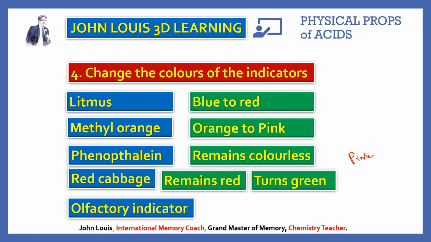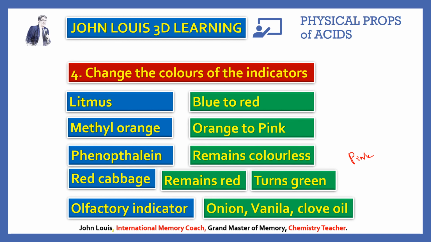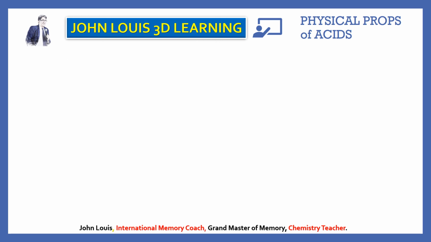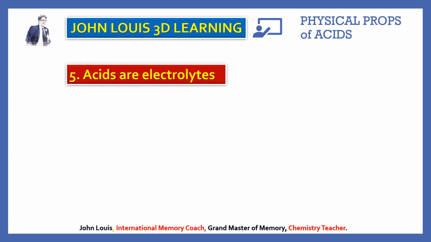So the substances that change their smell when the medium changes are called olfactory indicators. Here the examples are onion, vanilla and clove oil. They give one smell in acid medium and an entirely different smell in basic medium. Hope you understood this.